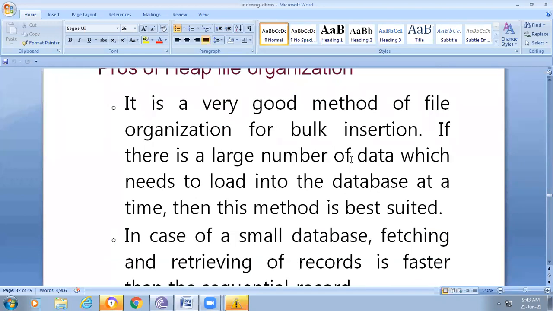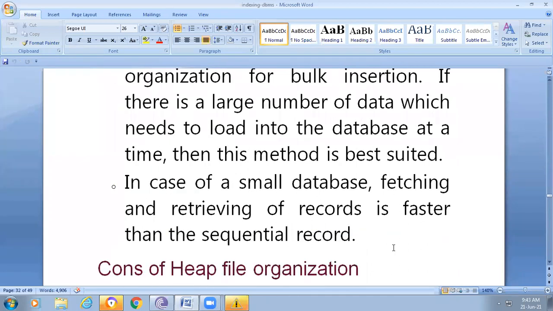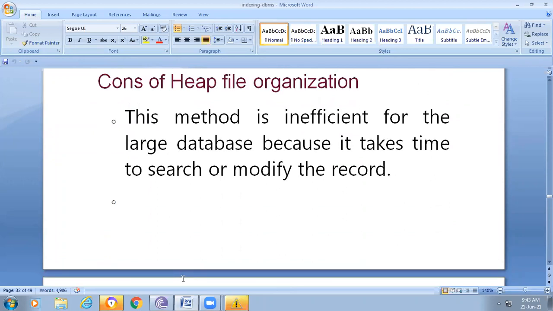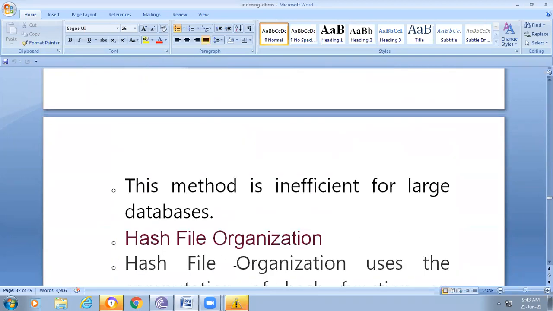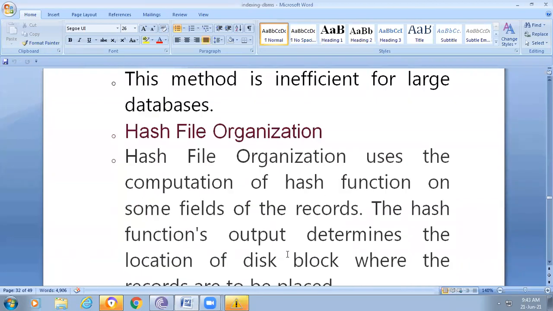It is a very good method of file organization for bulk insertion. If a large amount of data needs to be loaded into the database at a time, this method is best suited. In the case of a small database, fetching and retrieving records is faster than sequential file organization. The drawback of heap file organization is that this method is inefficient for large databases, because it takes time to search or modify a record.